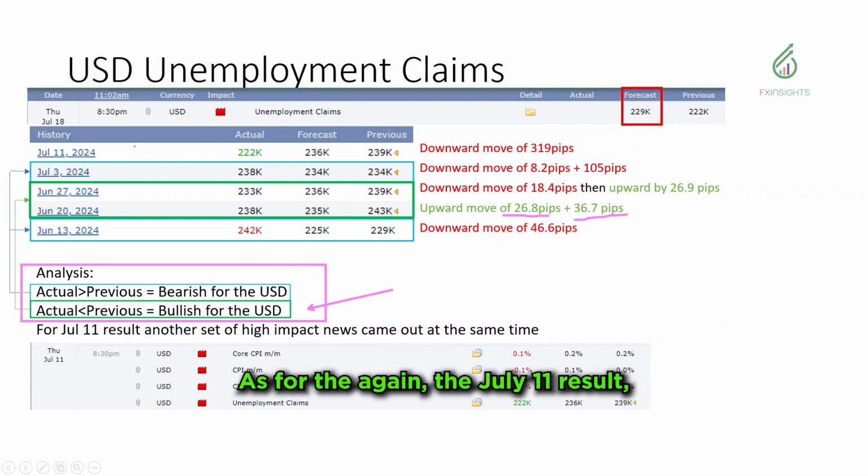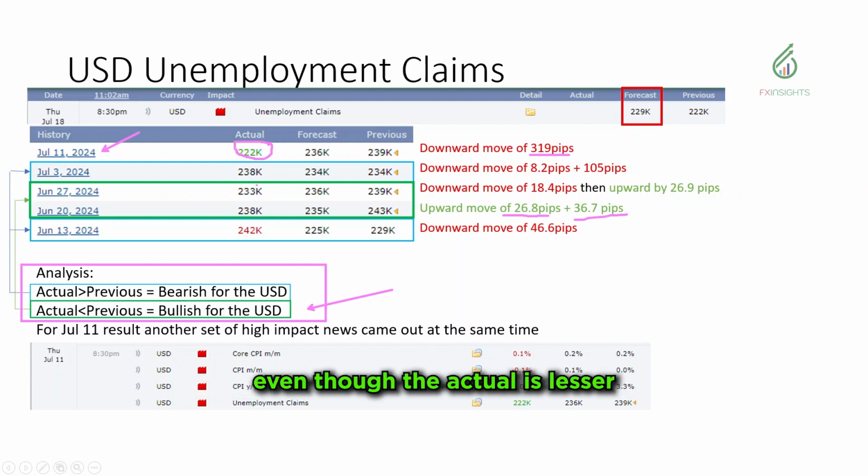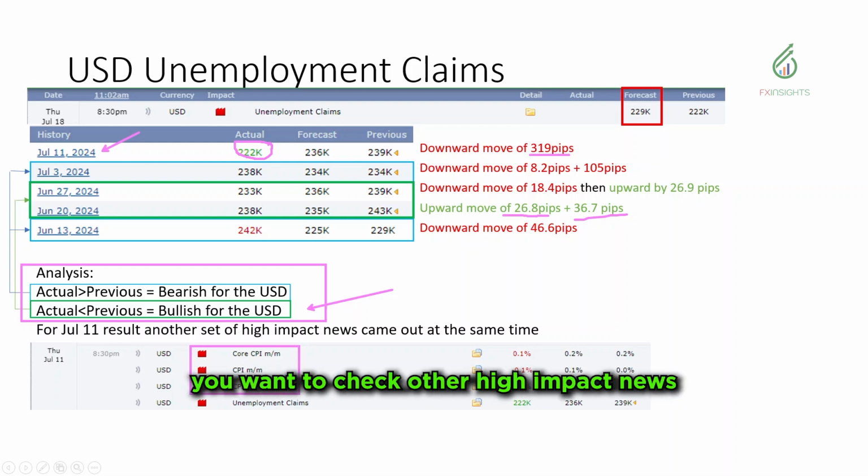As for the July 11 result, it is a big jump, a movement down of 319 pips, even though the actual is lesser than the previous, which should have been bullish for the USD. The problem with it is that there was other high impact news, the core CPI, CPI, and CPI year on year, which pushed the USD to go down. So those are the considerations when you're looking at high impact news. You want to check other high impact news that could come out at the same time.